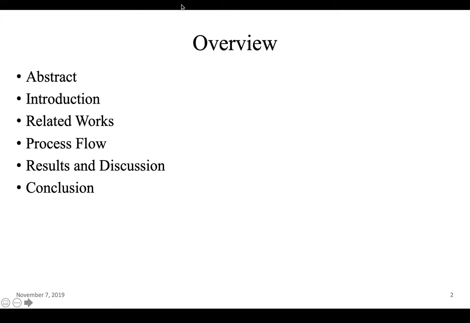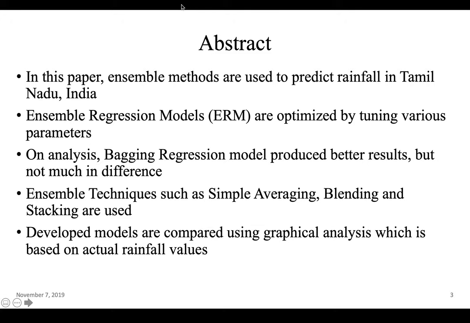In this presentation, I will be going over the following things: abstract, introduction, related works, process flow, results and discussion, and the conclusion. In this paper, ensemble methods such as bagging and boosting are used to predict rainfall in districts belonging to Tamil Nadu, India. The ensemble regression models are optimized by tuning parameters such as number of estimators, base estimator, and the maximum depth. Based on the initial analysis, it was concluded that the bagging regression performed better than the other ensemble regression models, but the difference was very small.